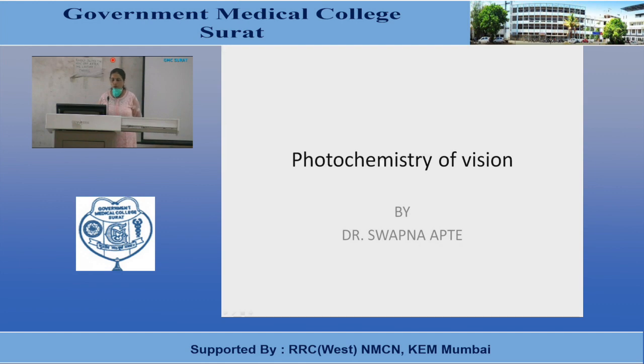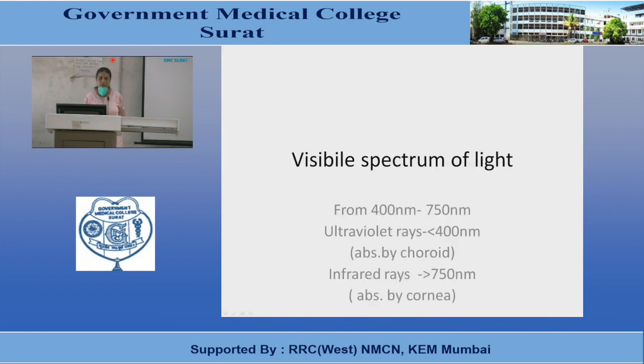So you all know that photoreceptors are present in the retina. Rods and cones are the photoreceptors present in the retina. Rods are responsible for vision in dim light, which is also known as scotopic vision. Cones are responsible for color vision, and they are extremely sensitive to bright light, and they are responsible for photopic vision, and rods are responsible for scotopic vision.